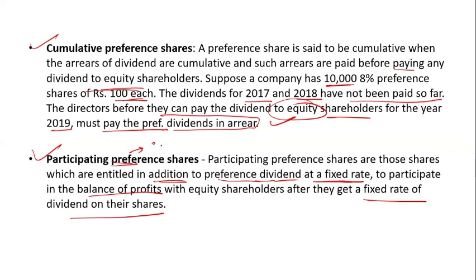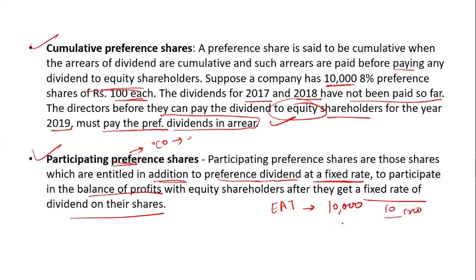So once the company has paid the fixed rate of dividend from the profit, I will give an example. Suppose the company has earnings after tax of, say, 10,000 rupees. I'm taking a small amount; you can say 10 crore rupees. So 10 crore rupees.